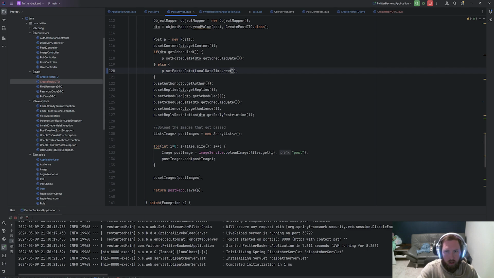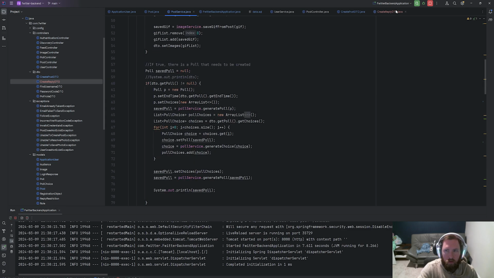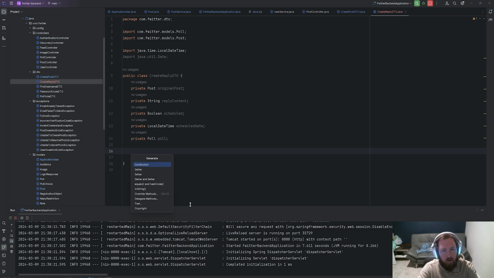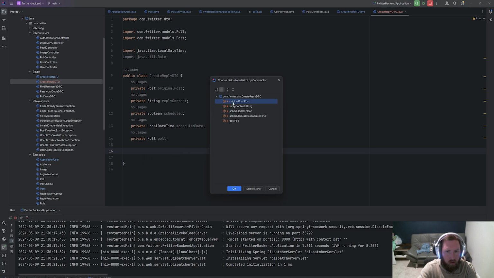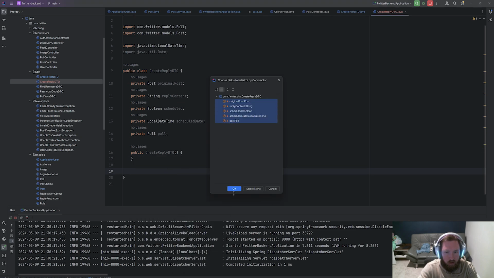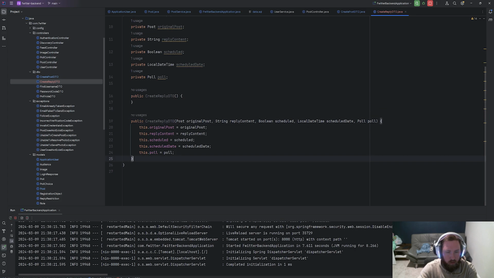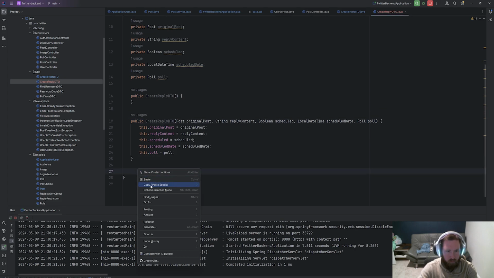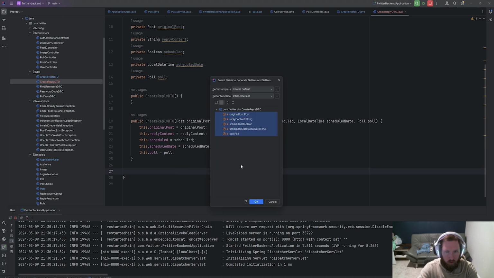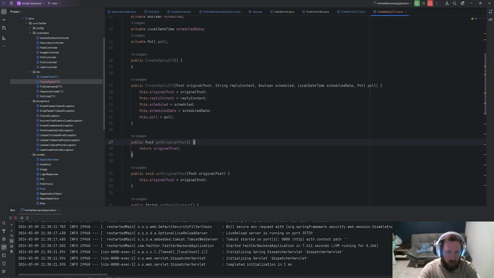But I want to kind of get reply going here. So create reply, I think that's good for this. We'll generate some getters and setters. So generate a constructor with none. We'll generate a constructor with everything. And we'll generate getters and setters. I don't necessarily think we need a toString for this.